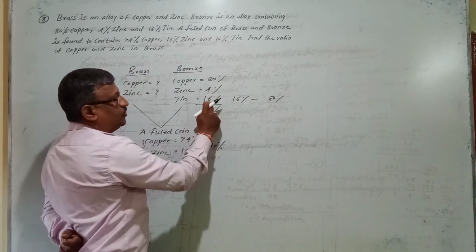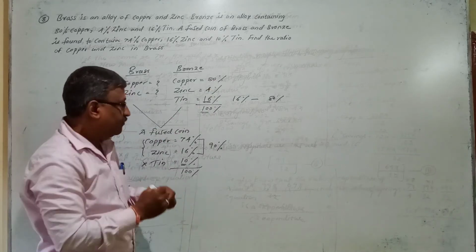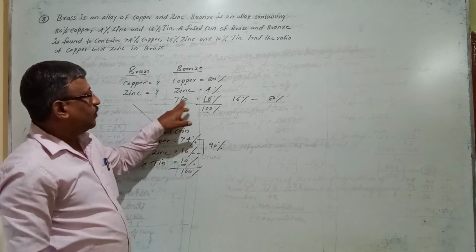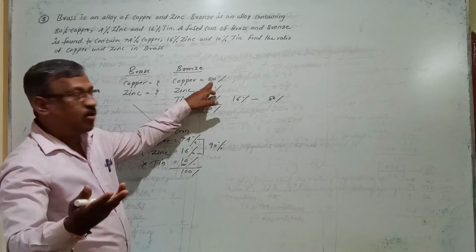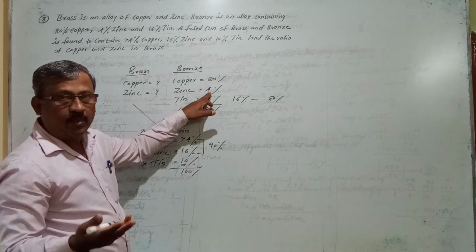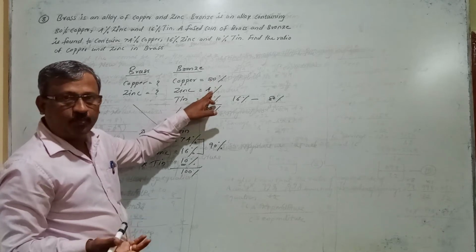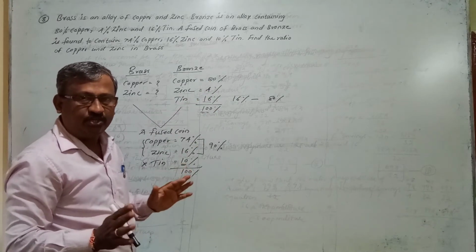So I cannot change this percentage here, right? Because we have prepared a 100% mixture. So when the percentage of tin in bronze is 16%, at that time the percentage of copper or zinc must be what? 80% or 4%. This percentage we cannot change, right?